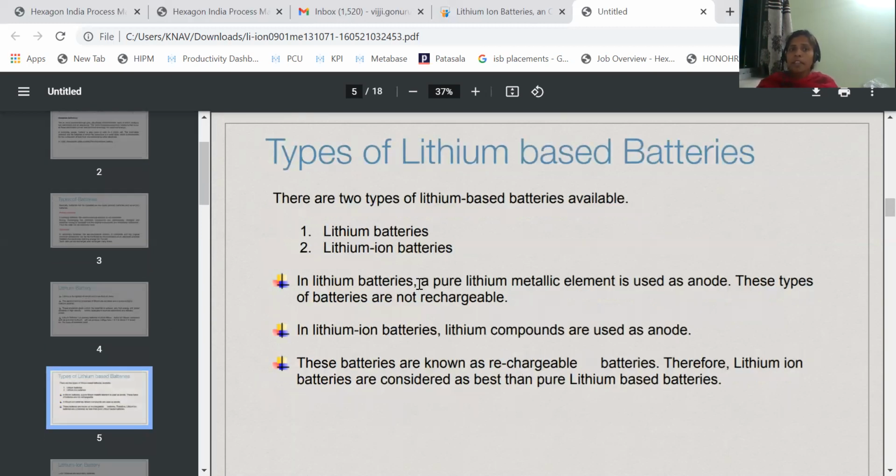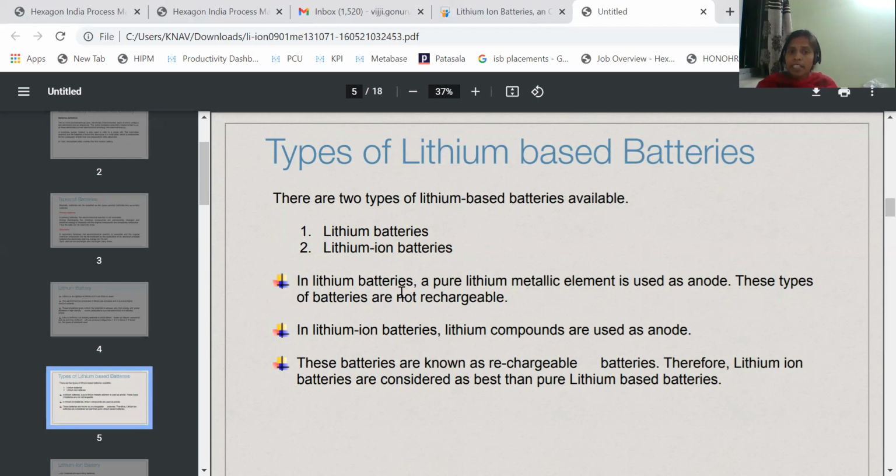Types of lithium based batteries. There are two types of lithium based batteries. Those are called lithium batteries and lithium ion batteries. Lithium batteries are nothing but the primary lithium batteries. Lithium ion batteries are nothing but the secondary lithium batteries.